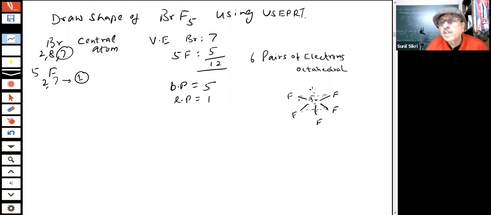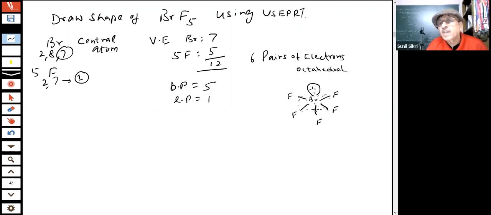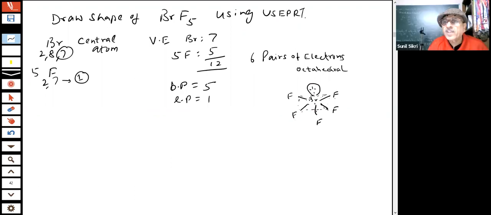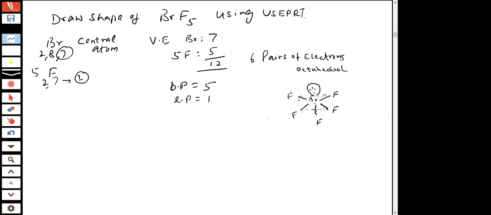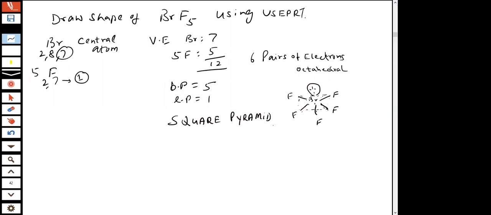You can put it anywhere, there will be no problem because all our angles are equal. What shape is this known as? This is a square pyramid, students.